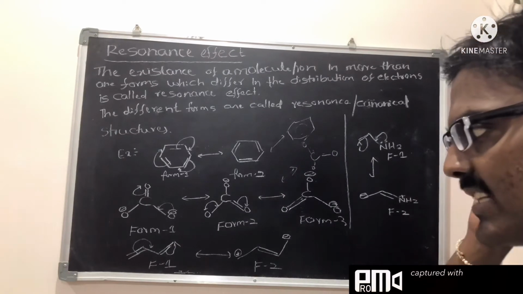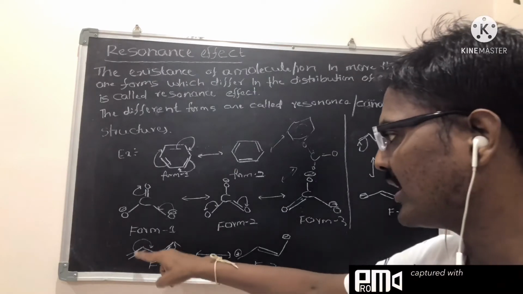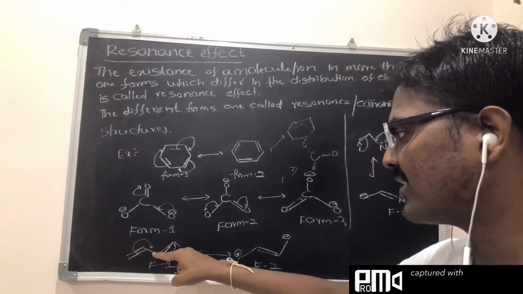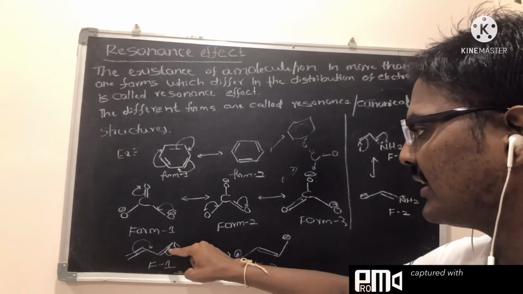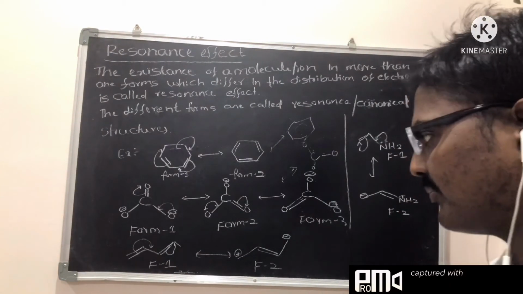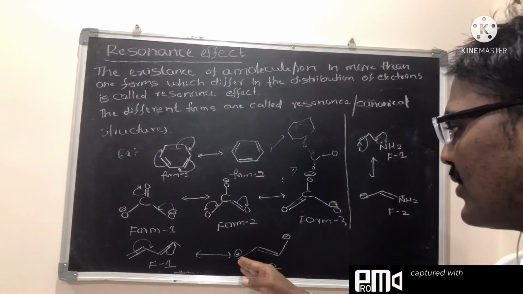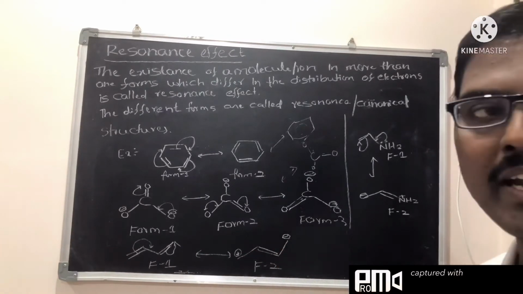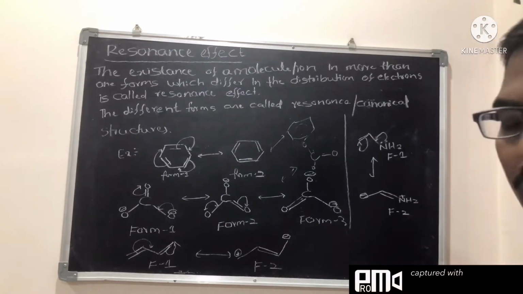In the case of 1,3-butadiene also, if you shift these pi electrons between carbon 2 and carbon 3, this pi bond can be shifted to carbon 4. So this is one of the forms. If you shift electrons that way, you get a positive charge here and a negative charge here. So this is form 1 and form 2.